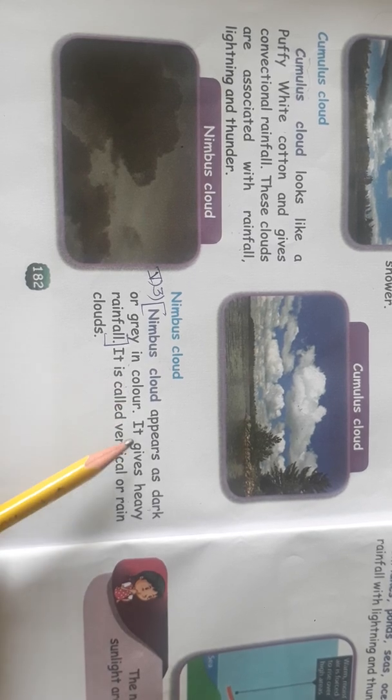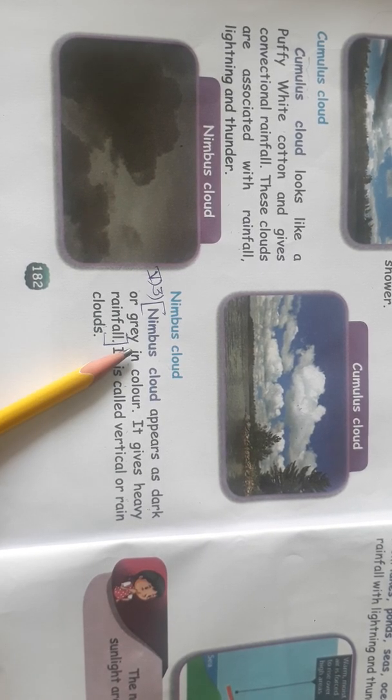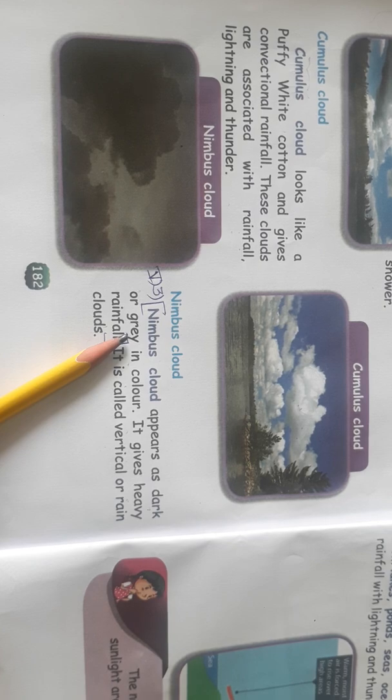Nimbus cloud appears dark or grey in color. It gives heavy rainfall.